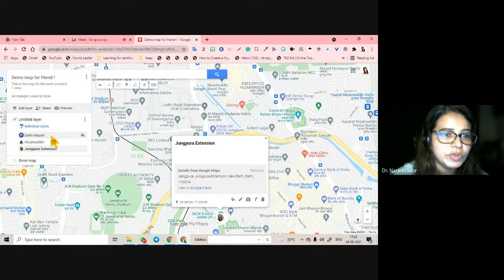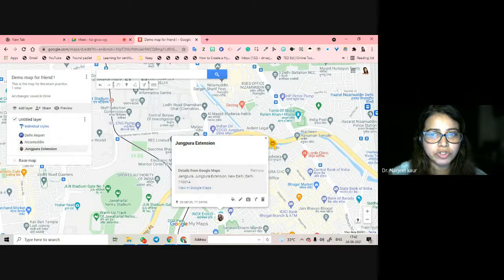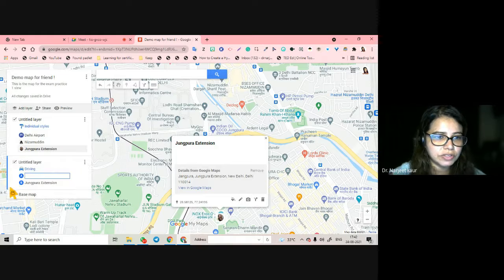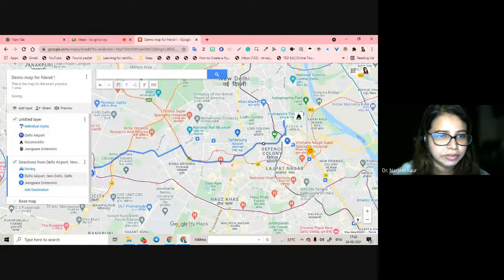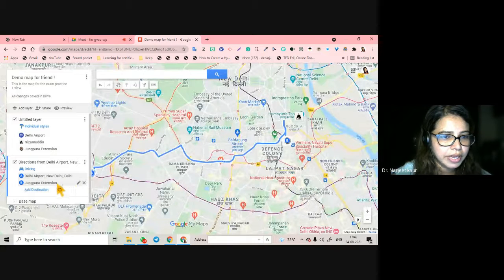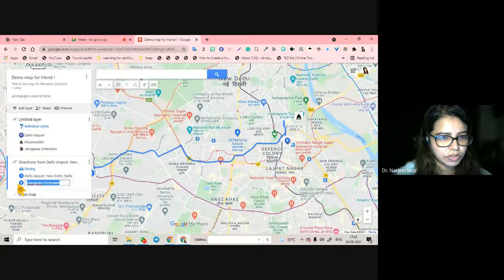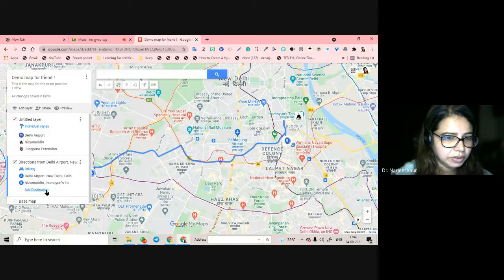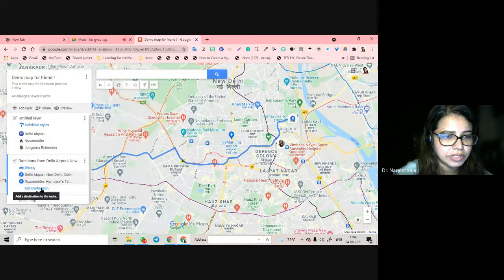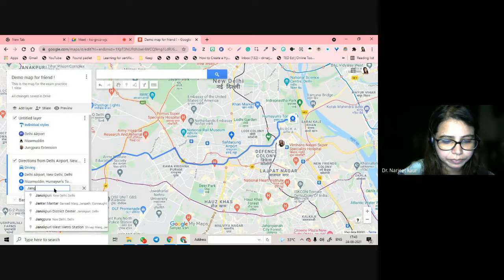Now, next thing we are going to do is we have to map it. Right? I have to show the map. I have just added places right now. How am I going to map it? With this icon, directions to here. Now, the moment you add the directions, you will have to start from, say, Delhi Airport. A is Delhi Airport. Then B can be not Jangpura extension. B has to be Nizamuddin. And then you can add another destination here, which is Jangpura.